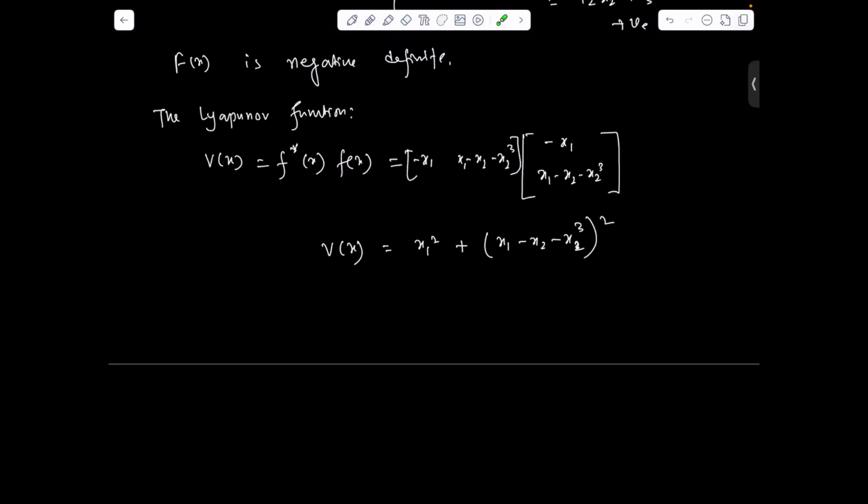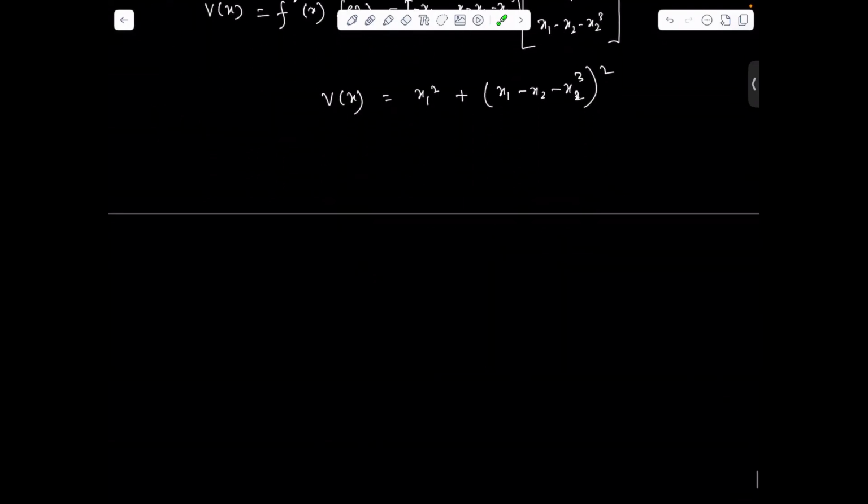Now we'll take another example to verify the concept. Example 2. Let's assume we have the nonlinear system x1 dot equal to minus x1 plus x2, and x2 dot equal to minus x1 minus x2 cube.